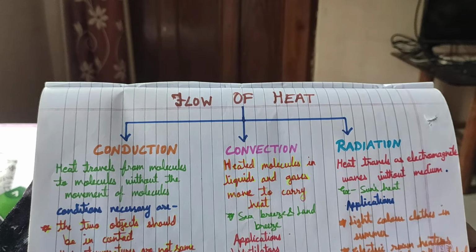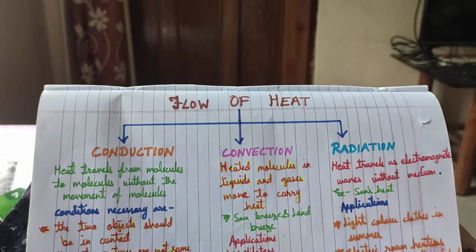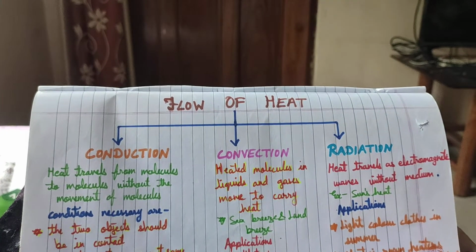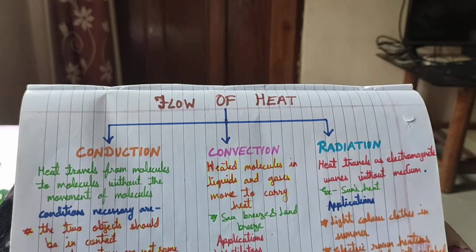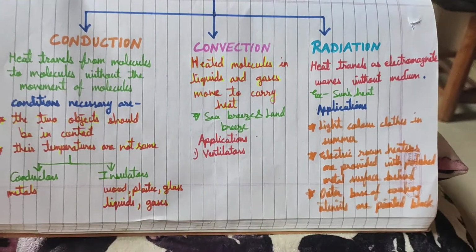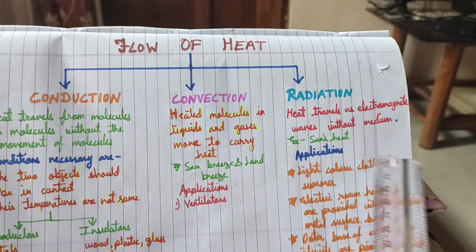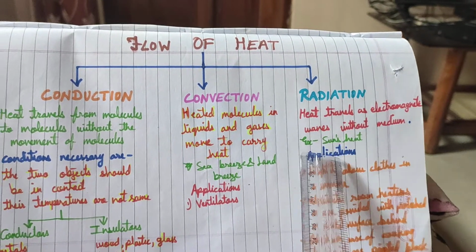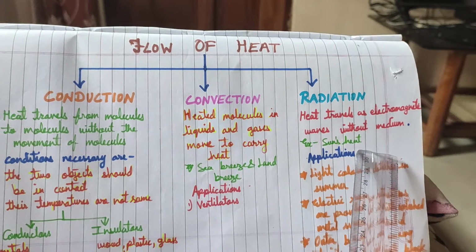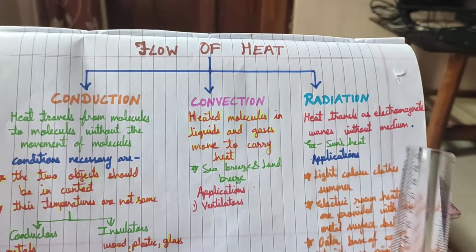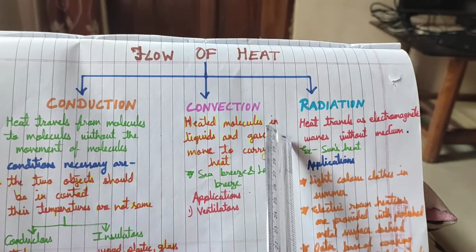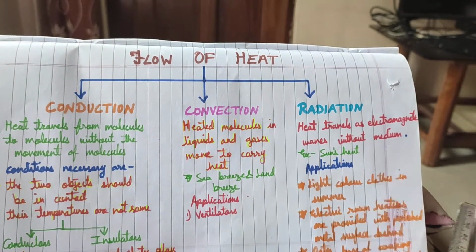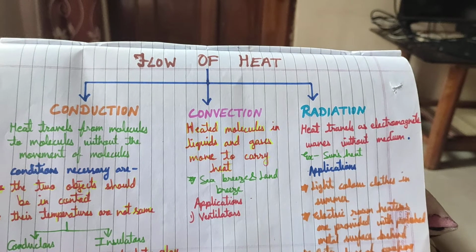The third way of transfer of heat is like throwing the book to your friend. It means you have not moved, your friend has not moved, so no movement is there. Heat travels as electromagnetic waves without a medium, like the sun's heat reaches us through radiation only. So in this, a hot object radiates the heat, and the heat travels as electromagnetic waves.